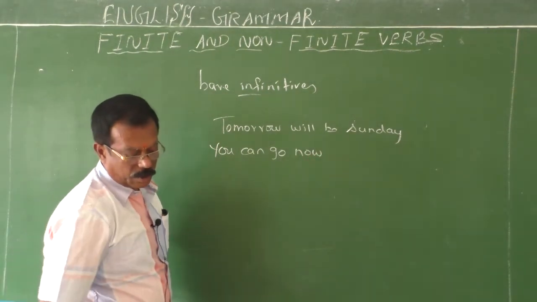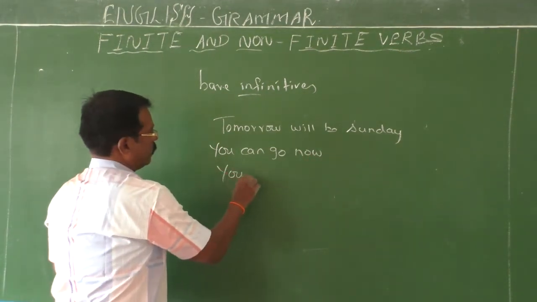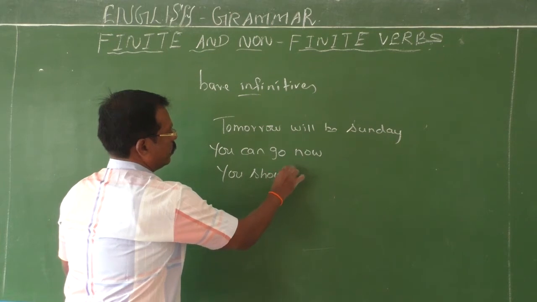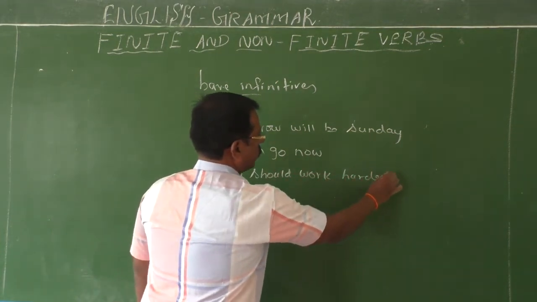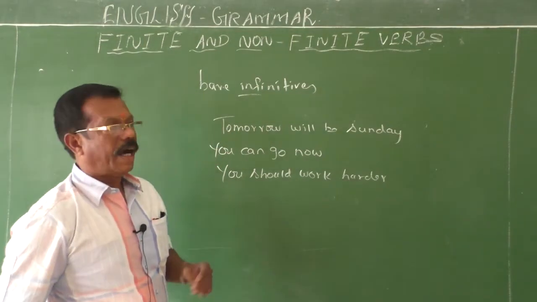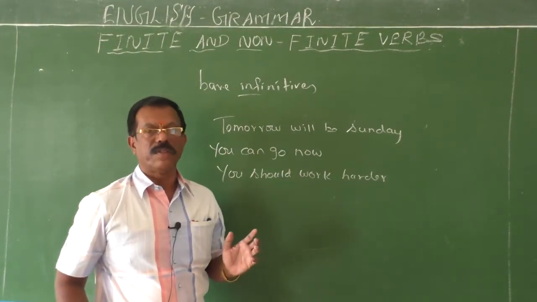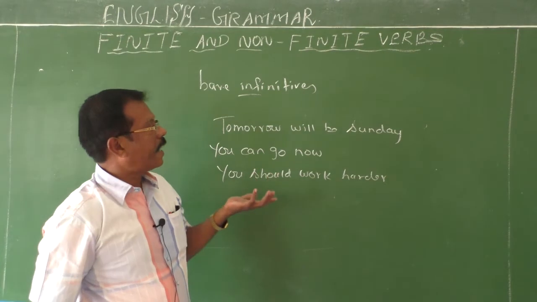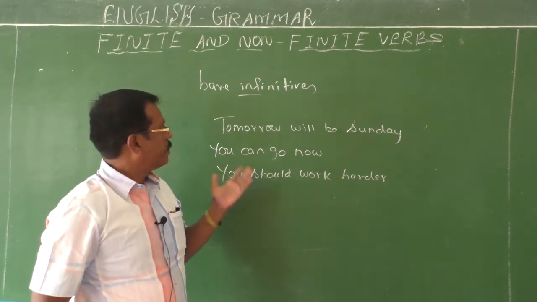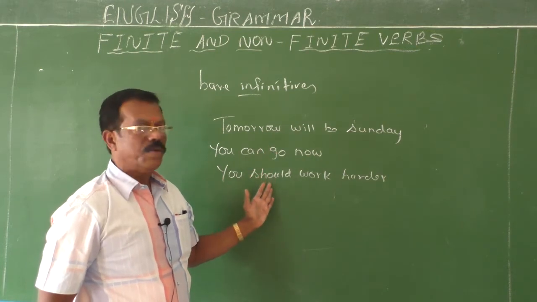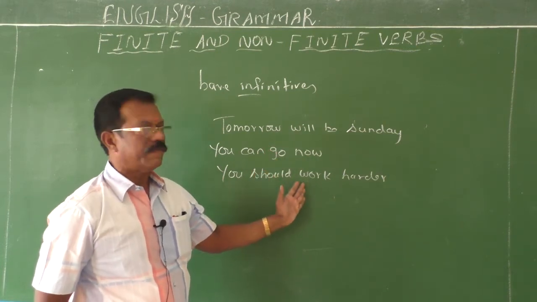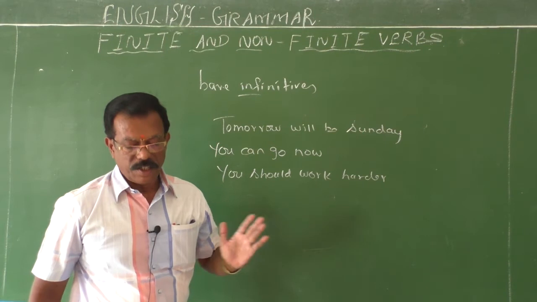And then, you should work harder. So in all these three sentences, I used infinitives without to. That is bare infinitives. Okay. So after can, after will, after should, we use go, work. They are called bare infinitives.